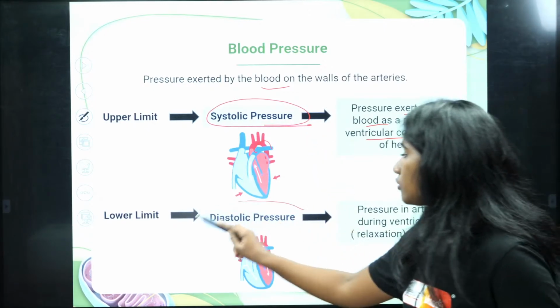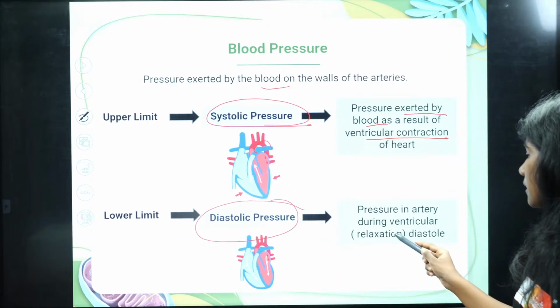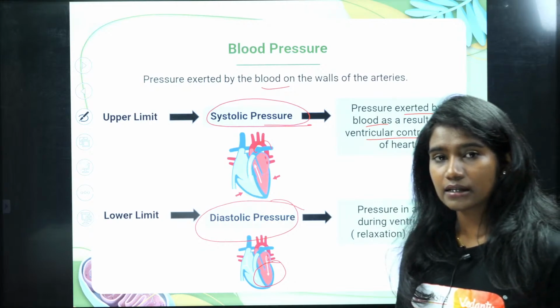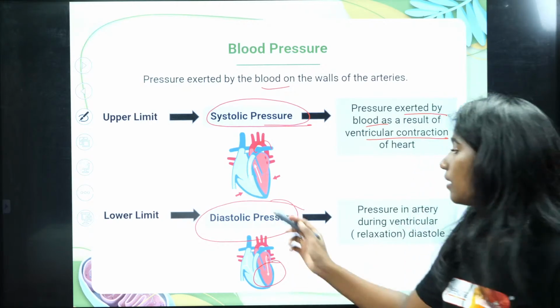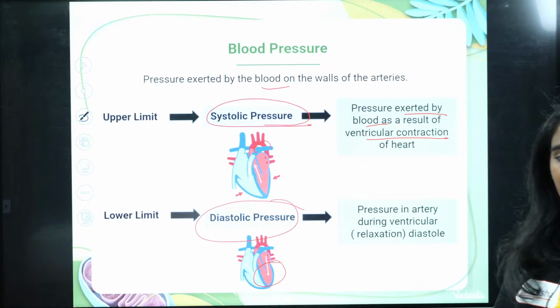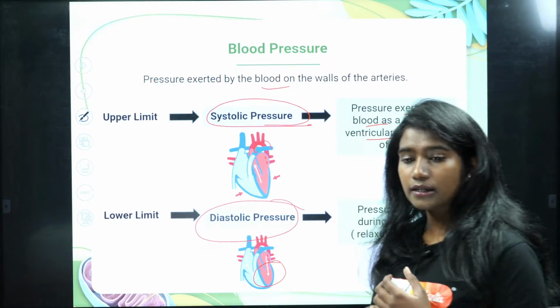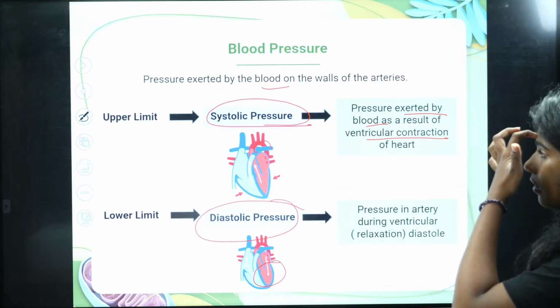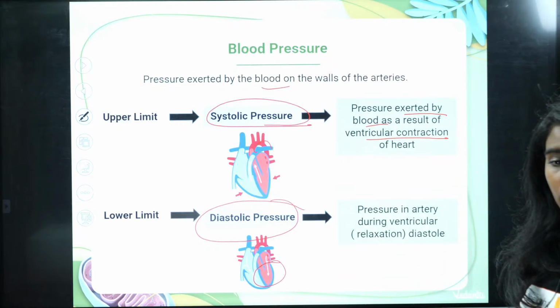Whereas diastolic pressure is created when the ventricle relaxes. When the ventricle relaxes, the pressure that is created on the artery is called diastolic pressure, whereas systolic pressure is the pressure that is created when the ventricle contracts.